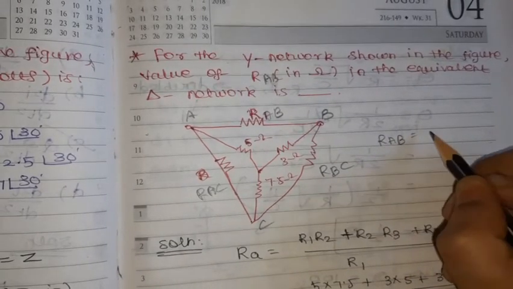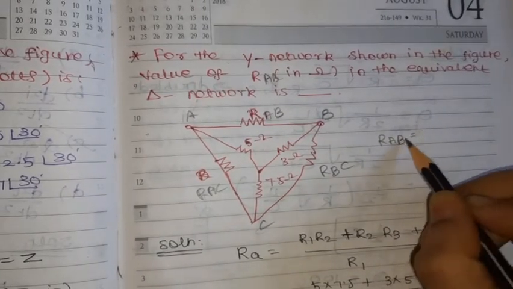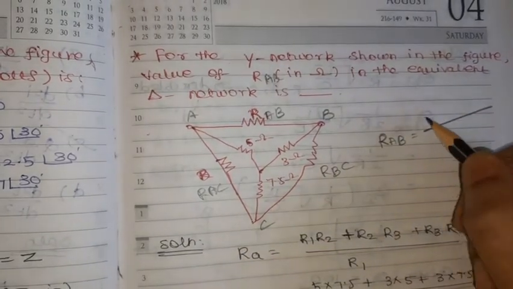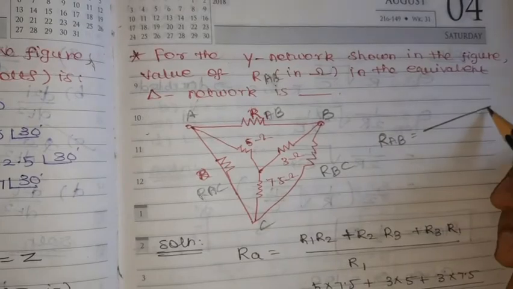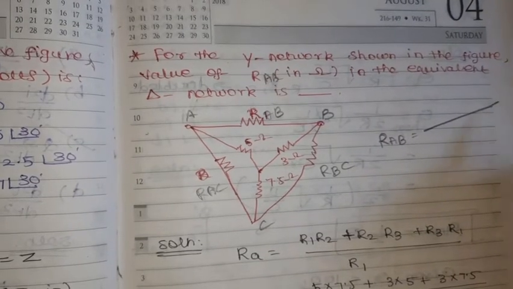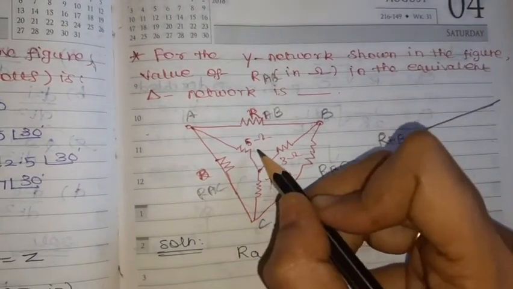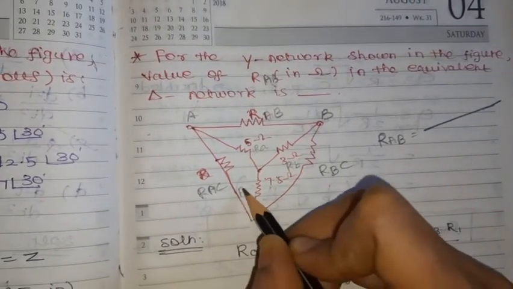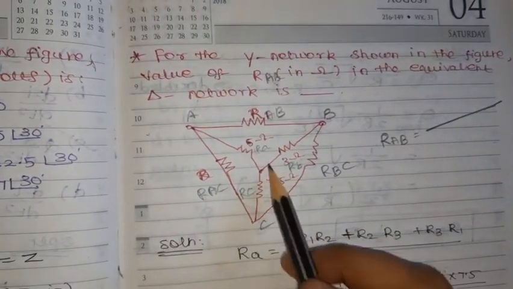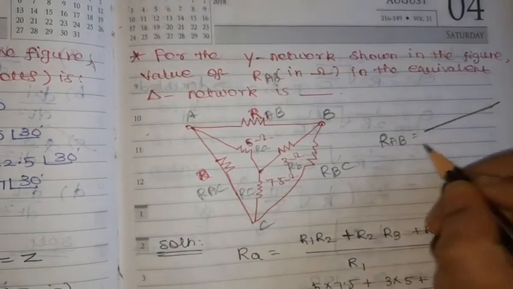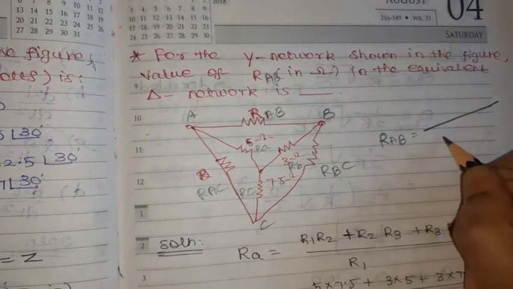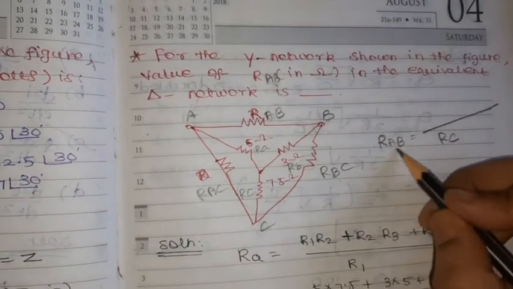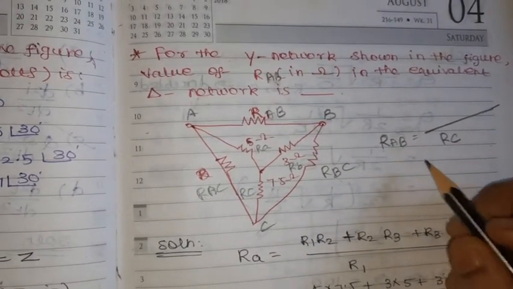RAB is nothing but, from the delta network we can find it as the summation, say it is RA, RB, RC. How can we find out RAB? We take RC in the denominator, the one left over in ABC.